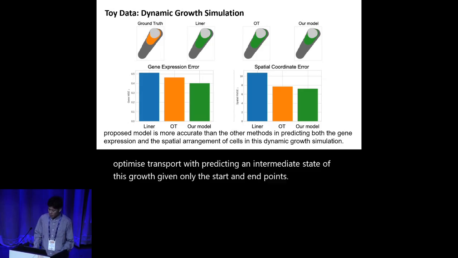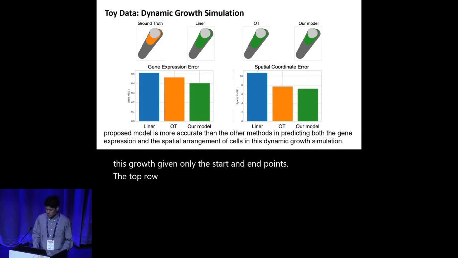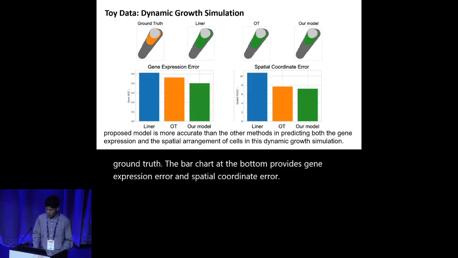The top row compares the 2D spatial predictions to the ground truth. The bar chart at the bottom provides gene expression error and spatial coordinate error. Our model achieves the lowest error in both charts, demonstrating superior accuracy in predicting both the gene expression and the spatial arrangement of pixels.